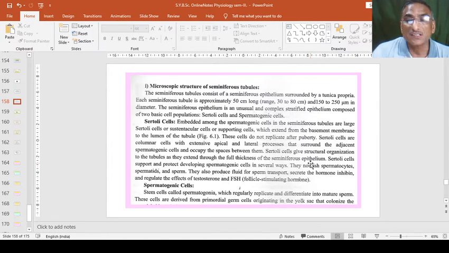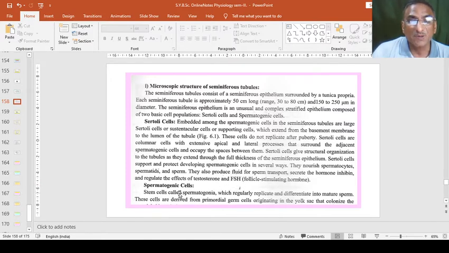Sertoli cells support and protect developing spermatogenic cells in several ways. They nourish spermatocytes, spermatids, and sperm. They also produce fluid for sperm transport, secrete the hormone inhibin, and regulate the effects of testosterone and FSH, or follicle stimulating hormone.